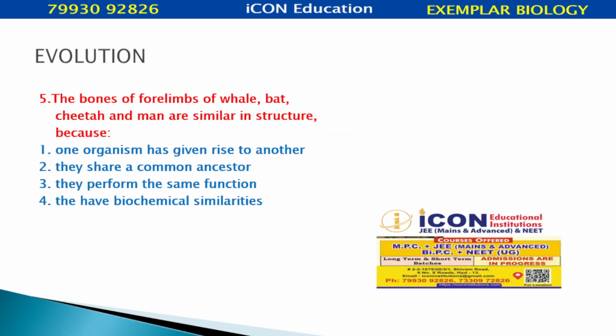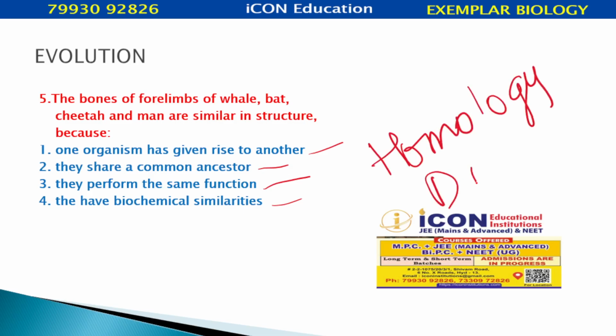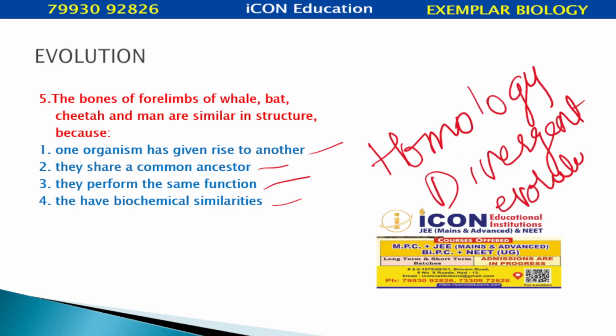The bones of the forelimb of whale, bat, cheetah and man are similar in structure because one organism has given rise to another, they share a common ancestor, they perform the same function, or they have biochemical similarities. This feature is called homology, and it is the result of divergent evolution, which says that they share a common ancestor.